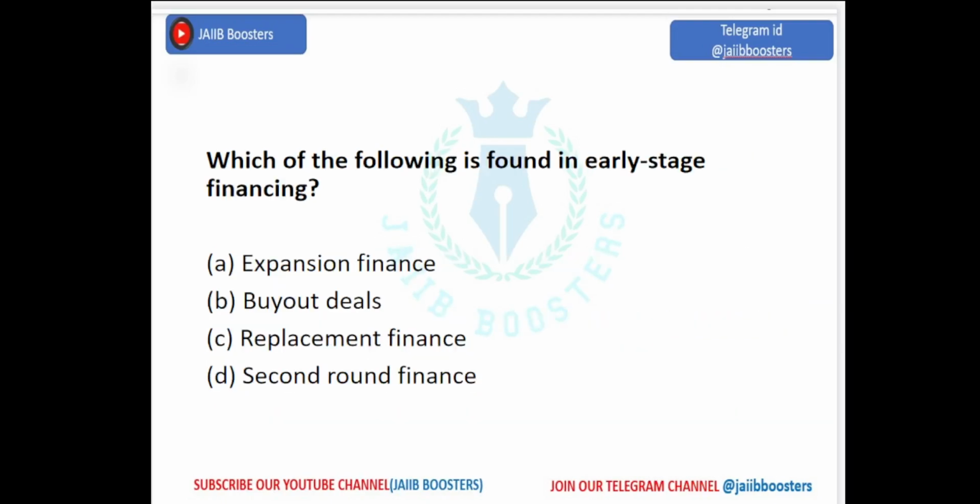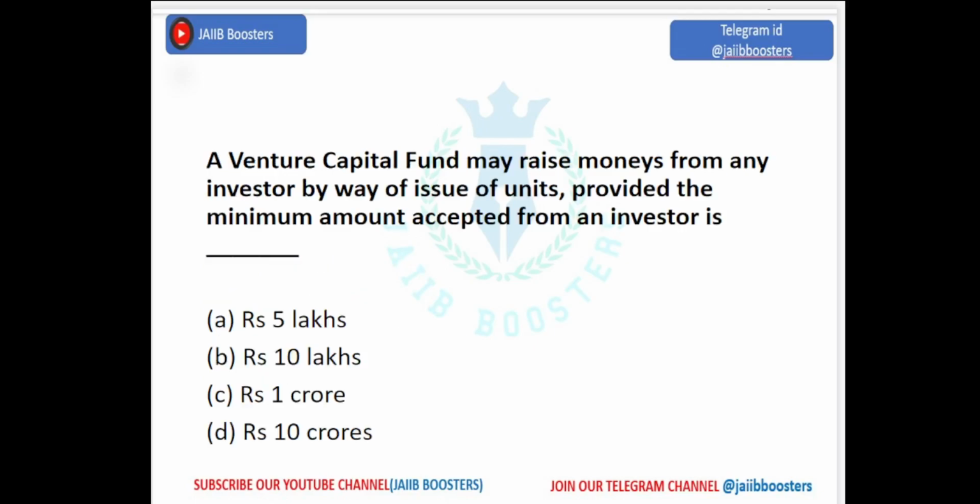The next question is: which of the following is found in earlier stage financing? Expansion finance, buyout deals, replacement finance, second round finance. It is early stage, so second round finance is early stage financing. And there are many more stages. You have to recap it.